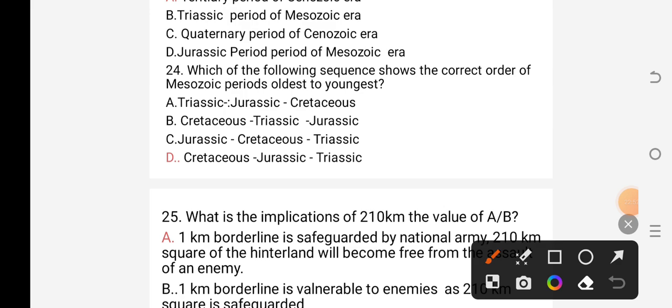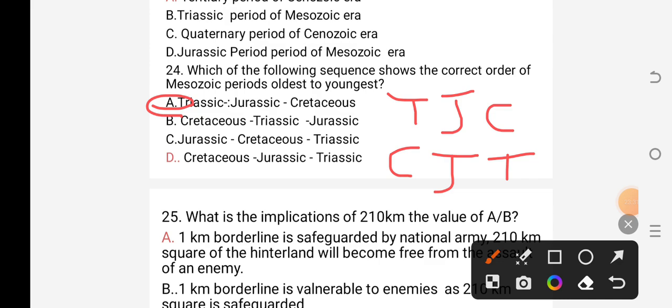Let me revise again. In order to understand this sequence, Triassic period is the oldest, Jurassic is the second oldest, and the Cretaceous is the recent one. This is oldest to youngest order. Whereas in youngest to oldest order, it is Cretaceous, Jurassic, and Triassic periods. As a result, the correct answer, as I have said, is A.